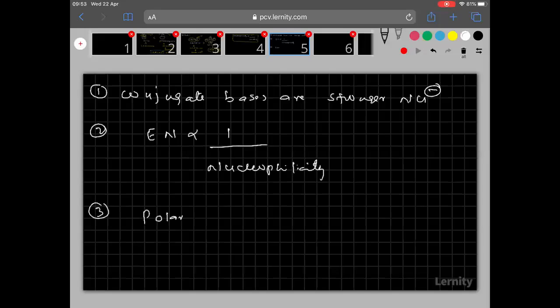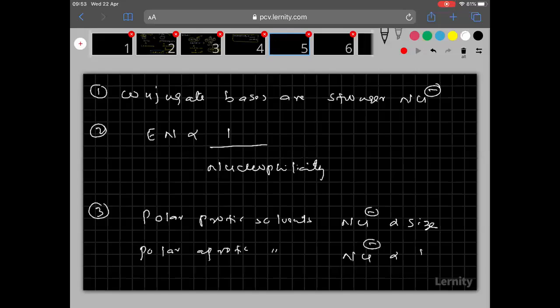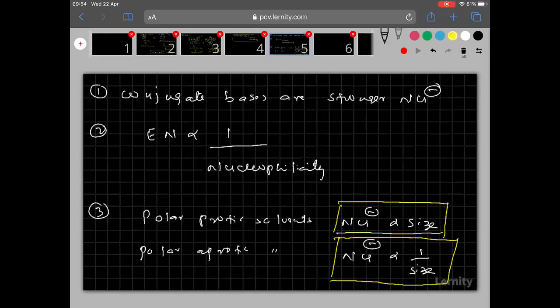So remember everyone, in polar protic solvents, nucleophilicity is directly proportional to size, whereas in polar aprotic solvents, nucleophilicity is inversely proportional to size.